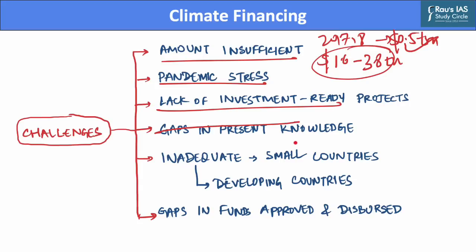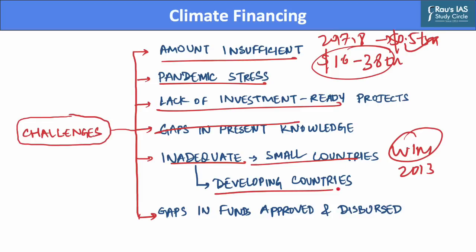Further, there is an issue associated with inadequate funds for small countries. Least developed countries and small island nations launched the Warsaw International Mechanism in the year 2013. This mechanism was there to provide developing countries with finance, technology, and capacity building in order to help victims of climate change recover after extreme weather events. However, no considerable progress has been made in order to solidify the financial commitments of developed nations.